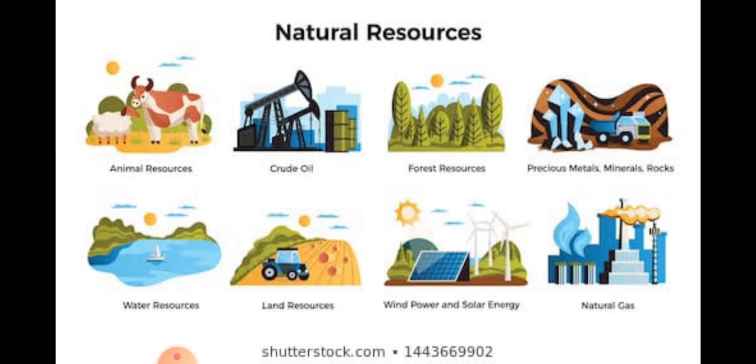And there are two types of natural resources: renewable and non-renewable resources. Let me explain about that.